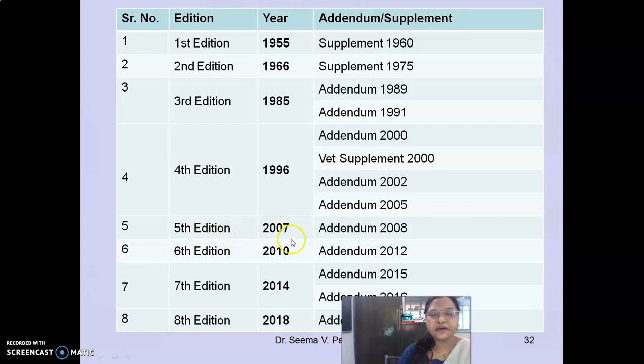Fifth edition 2007, addendum in 2008. Sixth edition 2010, addendum in 2012. Seventh edition 2014, addendum in 2015 and 2016. Eighth edition 2018, and addendum in 2019. So this is a very important chart as far as your history topic, the history of the pharmacopoeia, is concerned.